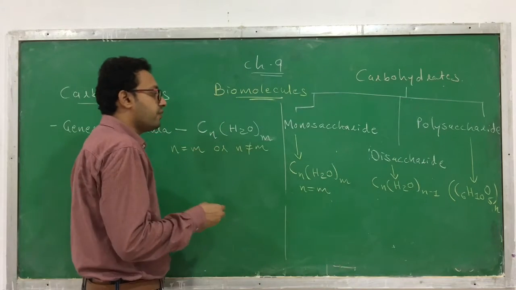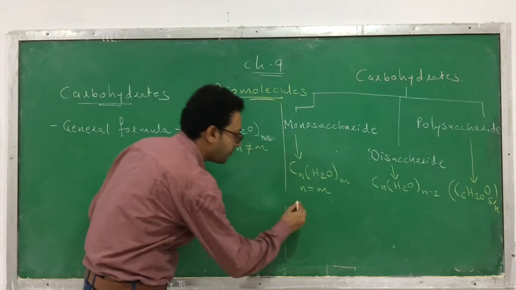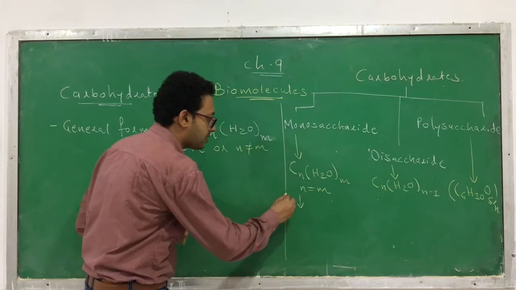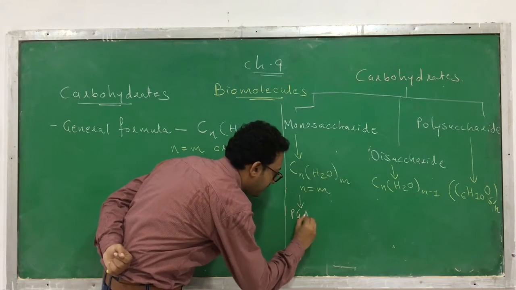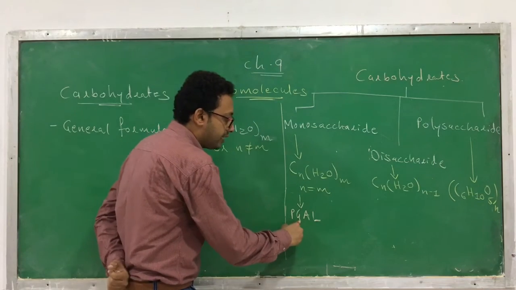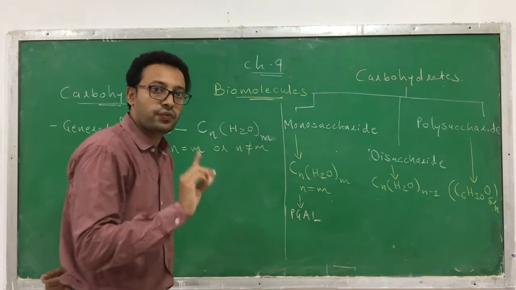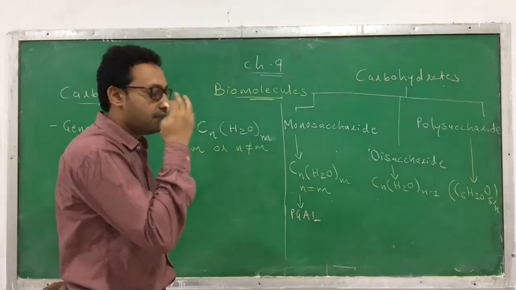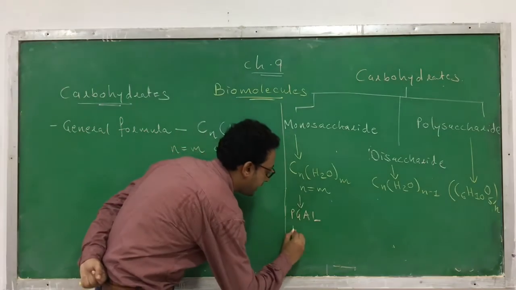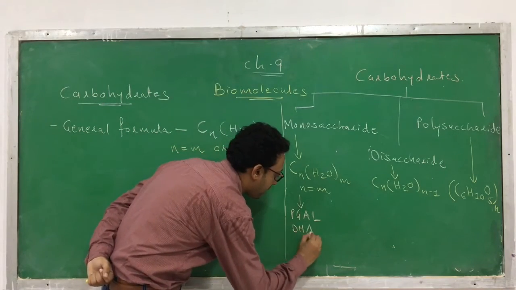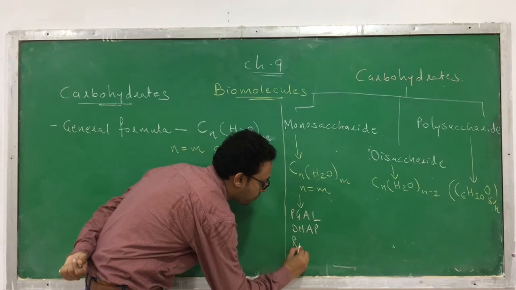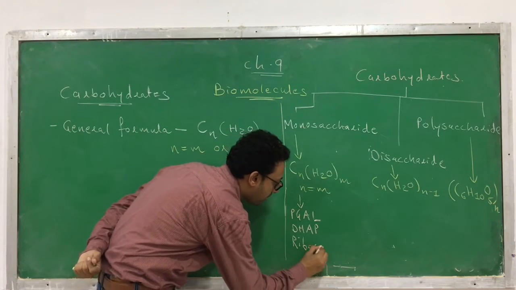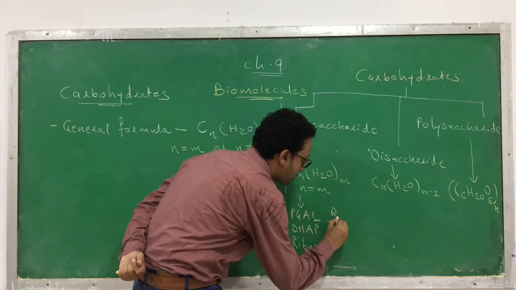I will give you a few examples of monosaccharide. Which are the important examples? First is PGAL, phosphoglyceraldehyde. This is a monosaccharide. Second is DHAP. We have also discussed ribose, ribulose.